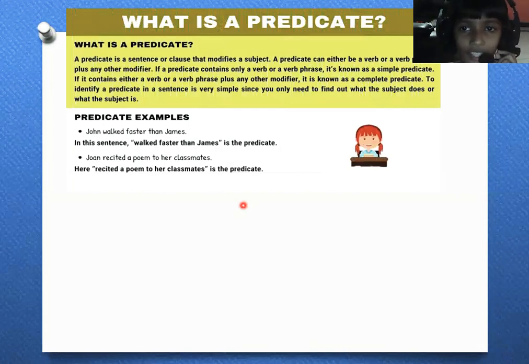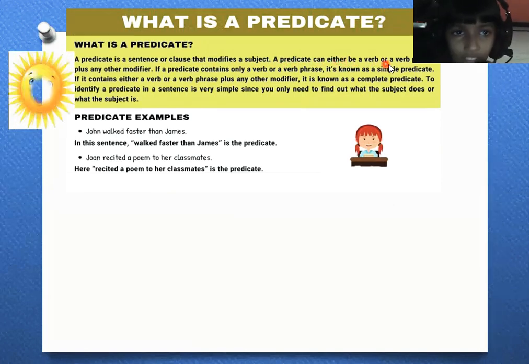And you can see here the meaning of a predicate. A predicate is a sentence or a clause that modifies a subject. A predicate can either be a verb or a verb phrase plus any other modifier. You can see here predicate examples.